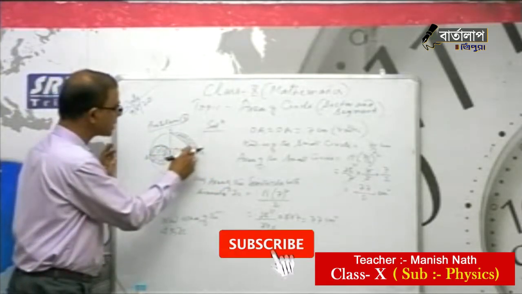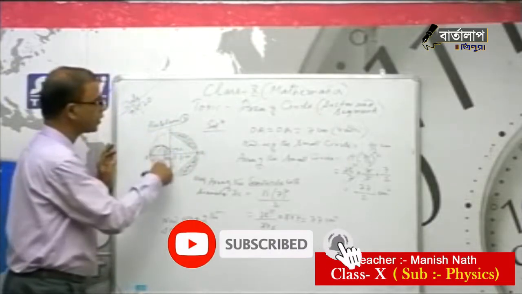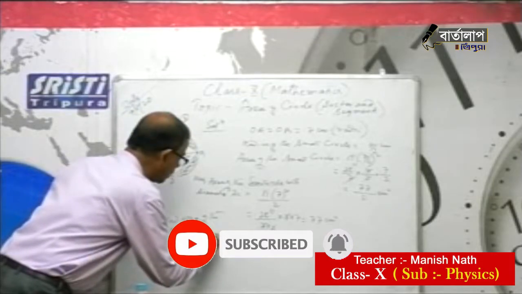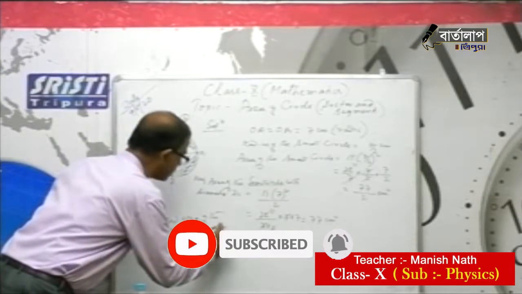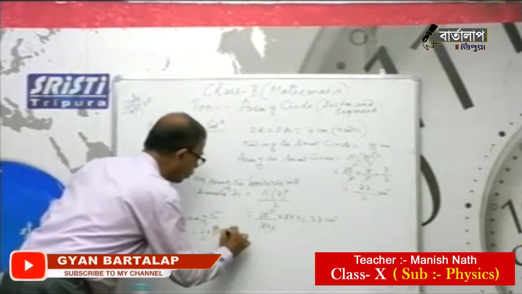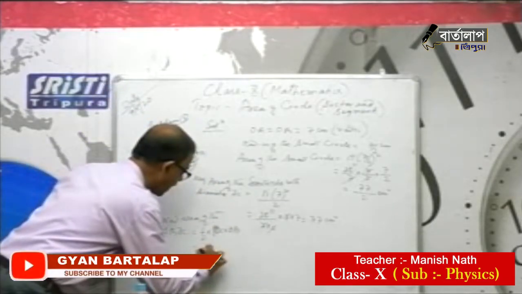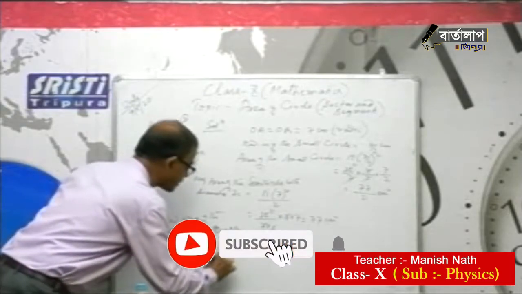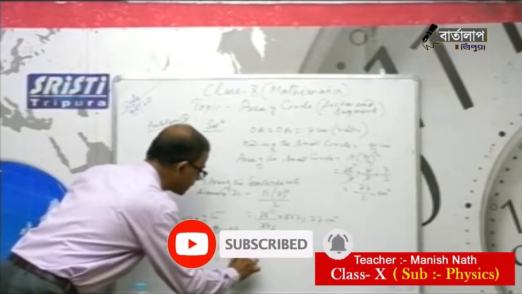So this 7 centimeter is the height and this 14 centimeter is the baseline. So area of the triangle BDC equals half into DC into BO or OB. So that is half into 14 into 7. So 7 sevens are 49 centimeter square.